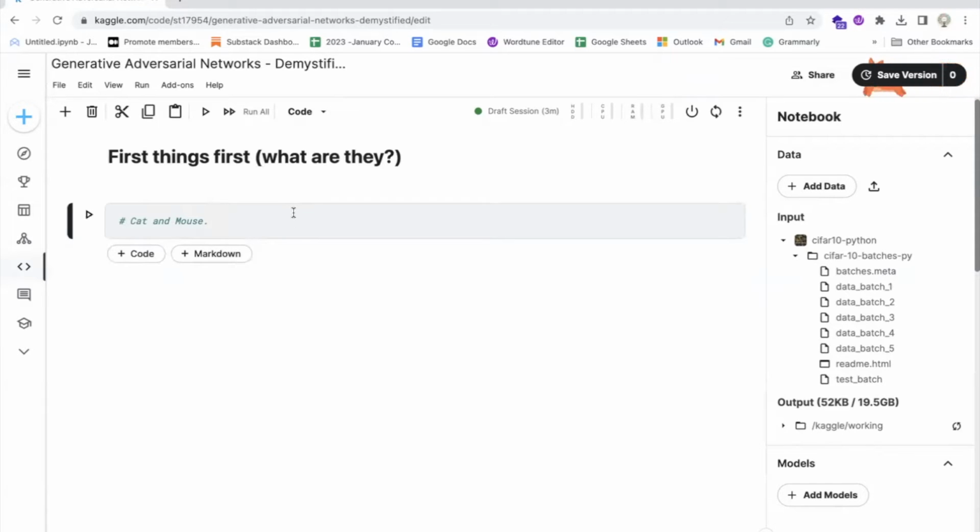Competition in this game drives both teams to improve their methods until the counterfeits are indistinguishable from the genuine or real money. GANs have incredible potential because they can learn to imitate any distribution of data. That is, GANs can learn to create worlds spookily similar to our own in any domain: images, music, speech.